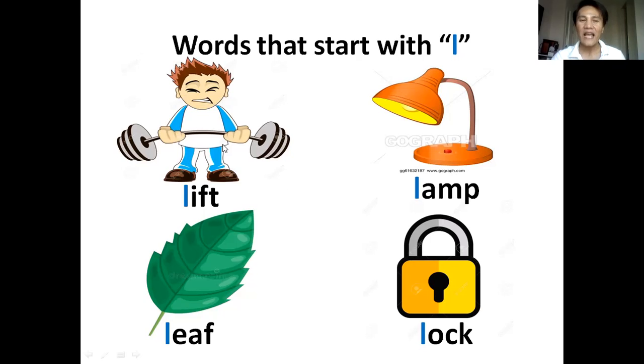Very good, lift. This one, what is it? Very good, lamp. Next, what is this? Very good, leaf. And the last one, what is it?